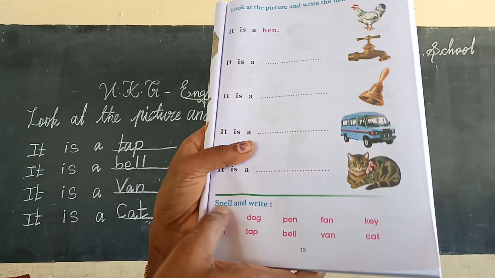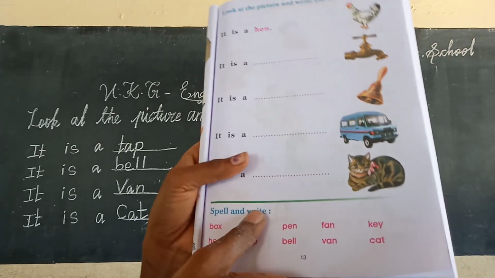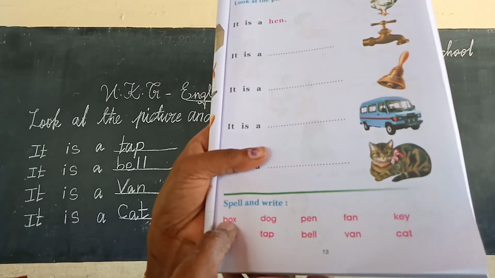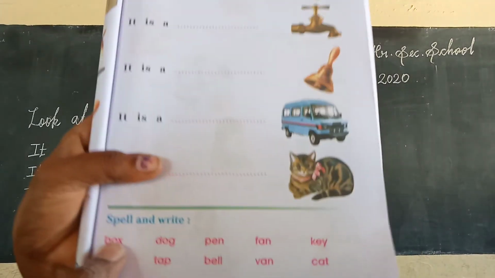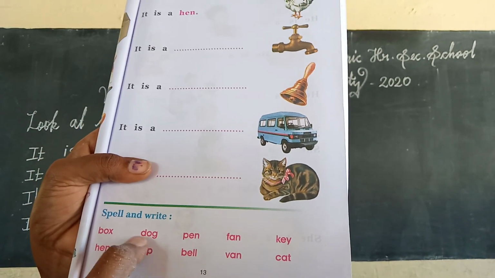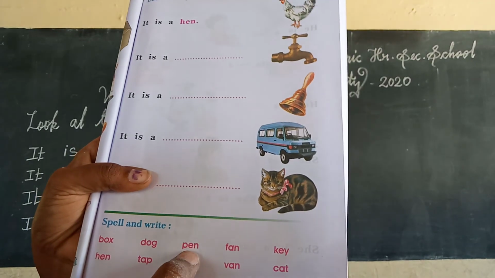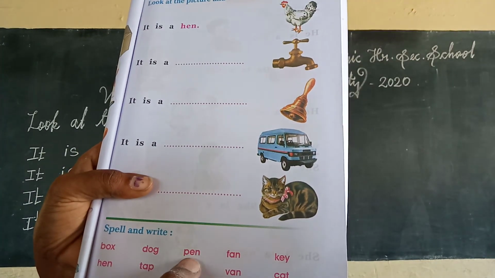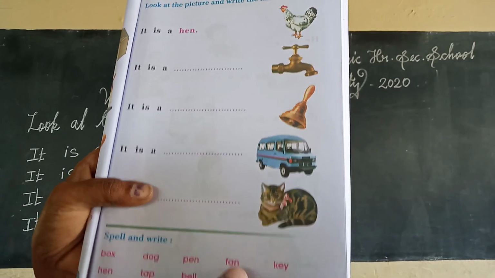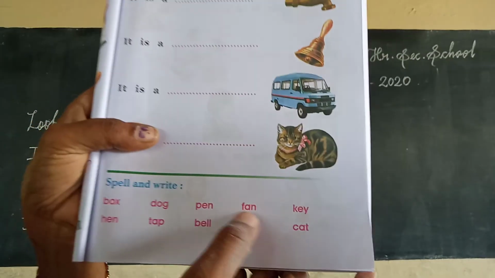Okay, here spell and write. Just you spell and write one time in your home. Okay, box. B-O-X. Box. Dog. D-O-G. Dog. Next. Pen. P-E-N. Pen. Next here fan. F-A-N, fan. Next, key.